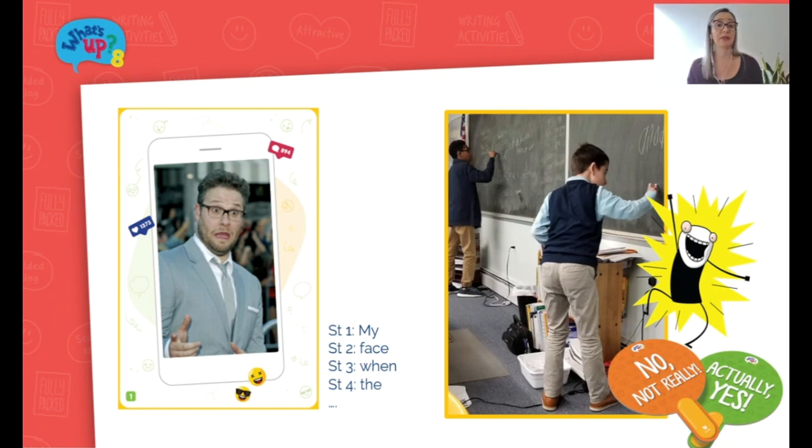Okay, so once all the teams have finished writing their caption on the board, and once you've made any necessary corrections, whether it be spelling or grammar, it's the judge's turn to vote. Okay, so with the actually yes and no not really paddles, you're going to ask them, do you find team one's caption amusing or the best? And they would answer with actually yes or no not really. Okay, and do you find team two's, and so on and so on. Okay, the team with the most positive responses is the winner.